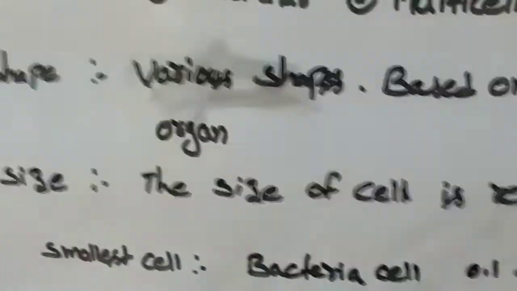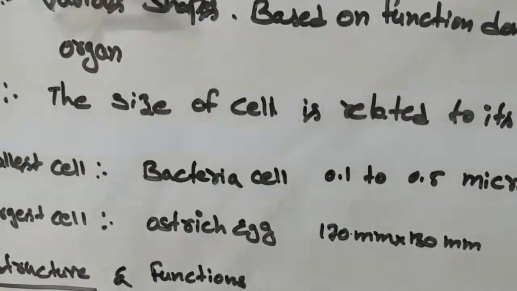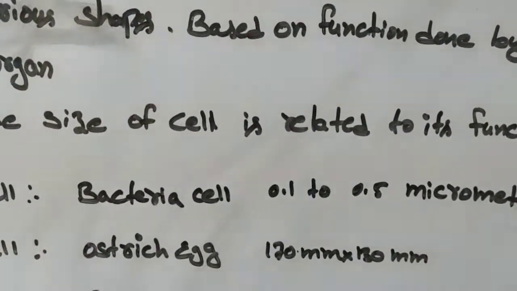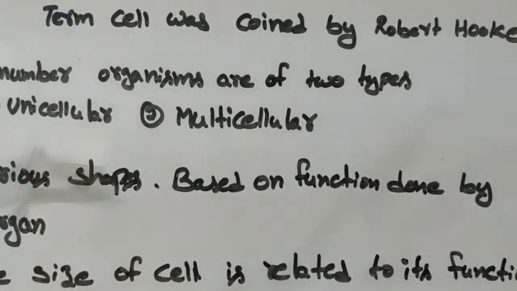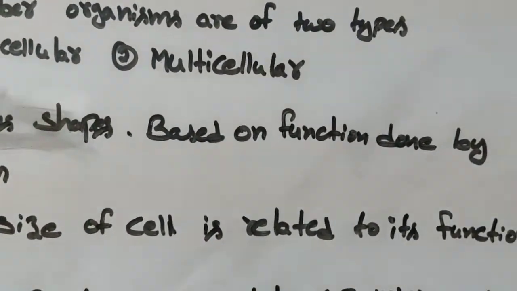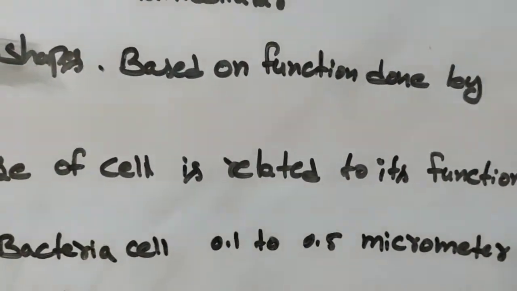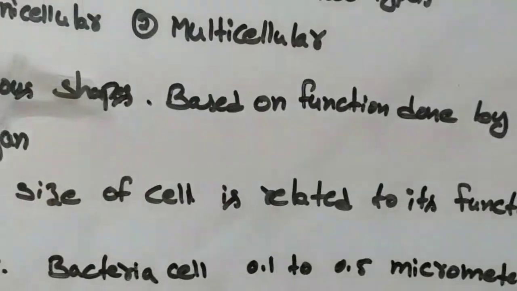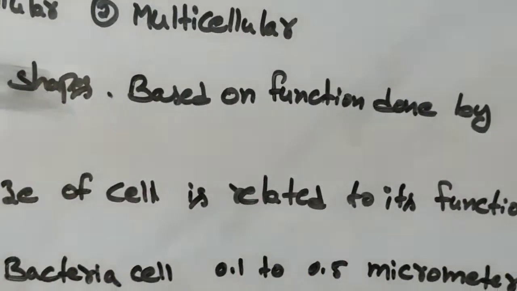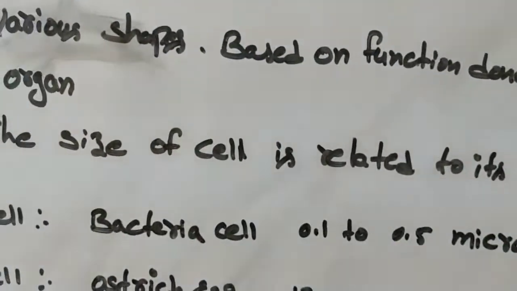Now coming to the size. The size of a cell is related to its function. Okay, it may be a very big cell or a small cell. If you take a bacterium, or if you take a rat, its eye also contains cells. So all the cells are very small, but it is based on the function. If you take an elephant also, it is the same.